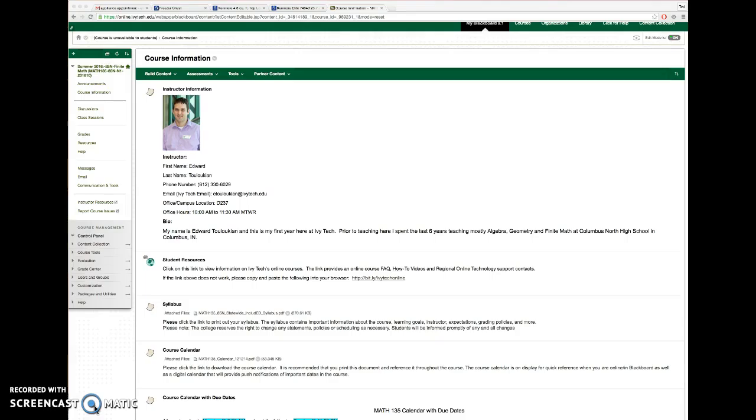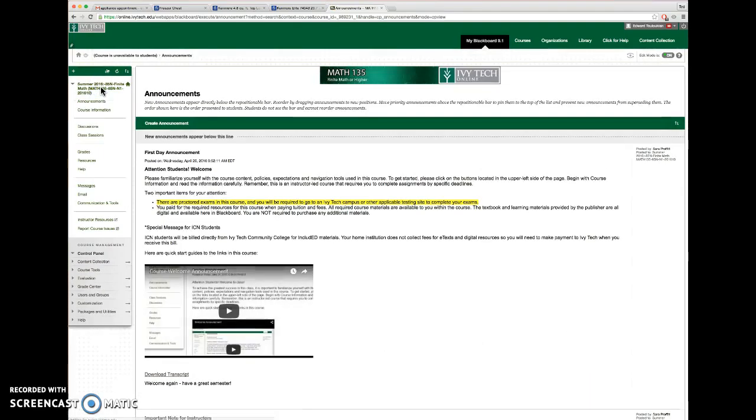I want to take a minute just to highlight some of the key features of the web page. There is a link as well when you go to announcements. There's a general link here kind of showing you basics of how a typical web page will work. But I want to give you more detail on our specific one.